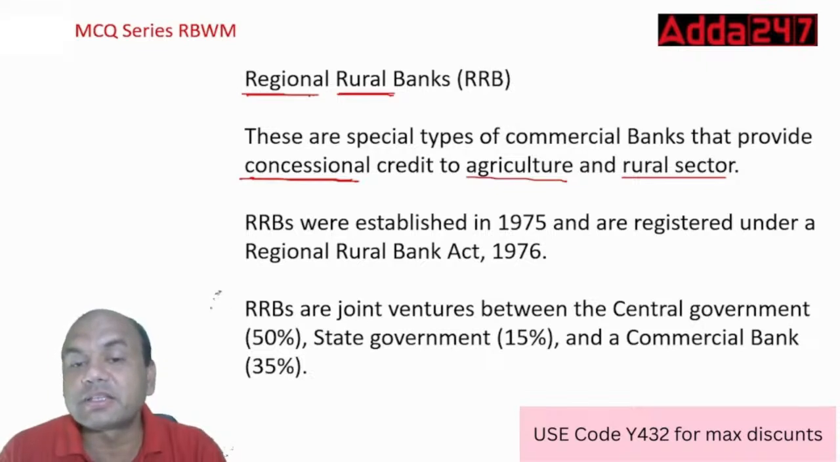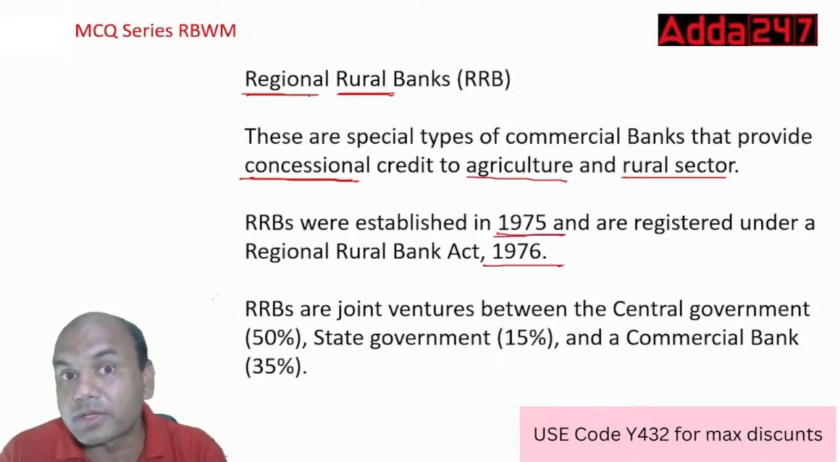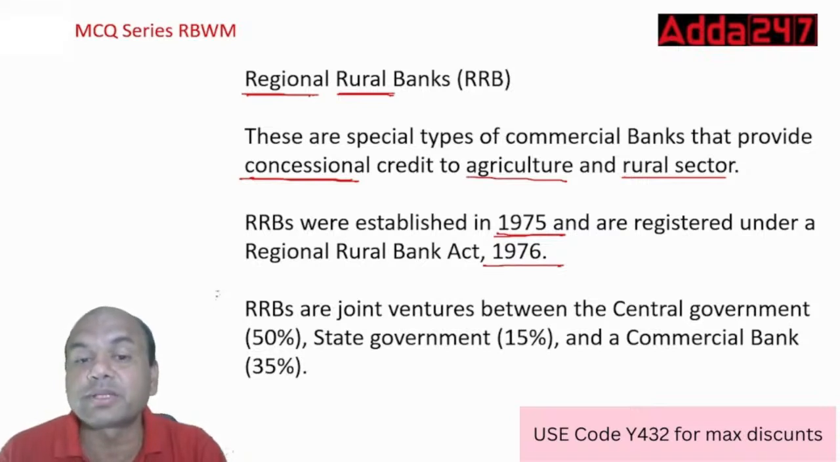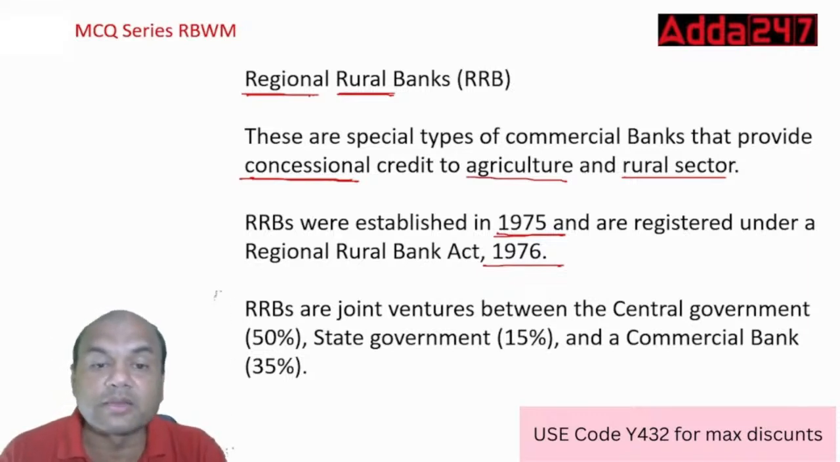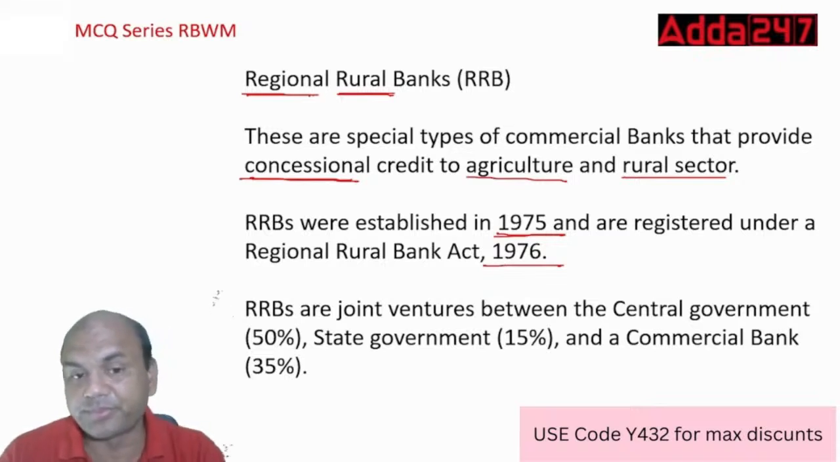RRBs were established in 1975 and registered under the RRB Act 1976. Remember, the Act is of 1976 and the bank is in 1975. Remember, these two years are reversed. Generally, the Act comes first and banks later, like the RBI Act of 1934 and then the bank in 1935. But here it's reverse. That's why this is important.